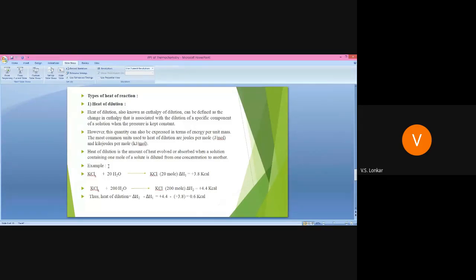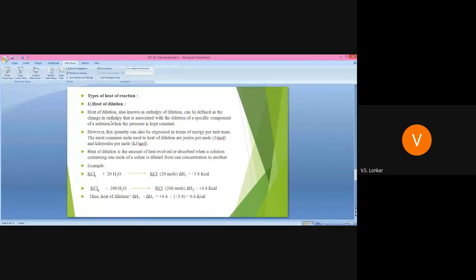We know that the heat of reaction is nothing but the amount of heat evolved or absorbed in a particular reaction. No doubt, whichever type of heat of reaction we take, we get the amount of heat evolved or absorbed, but the process is different. The type of reaction is different: one is dilution, another is hydration, combustion, neutralization, and so on.